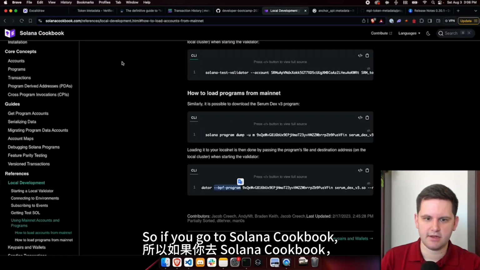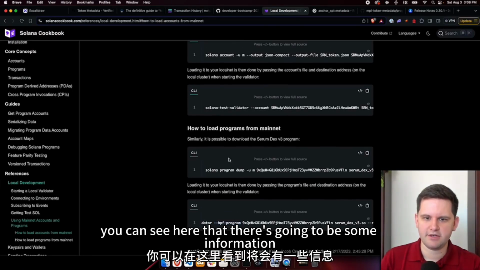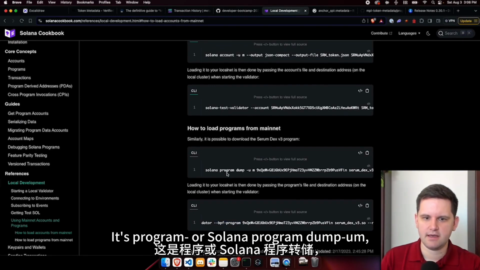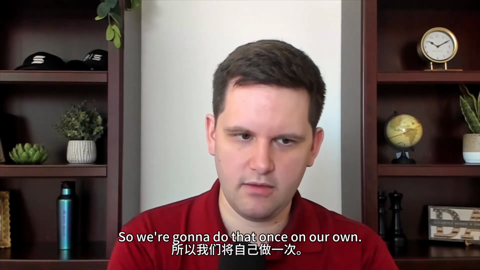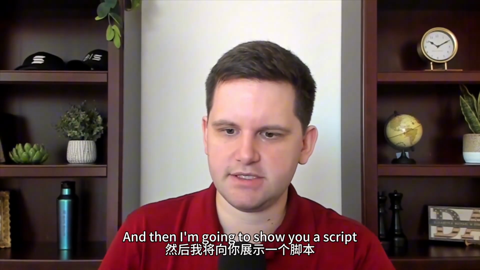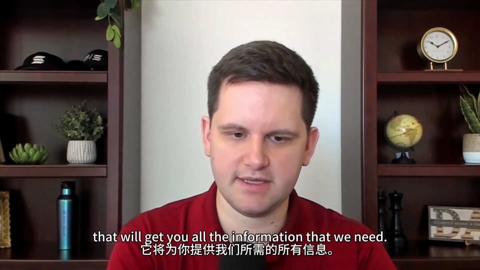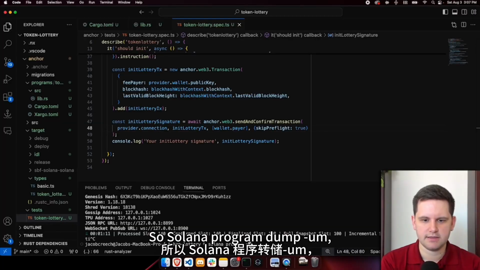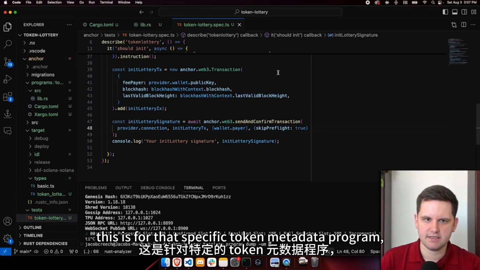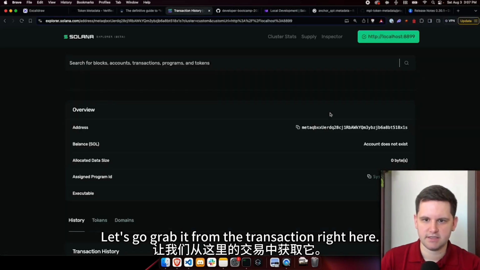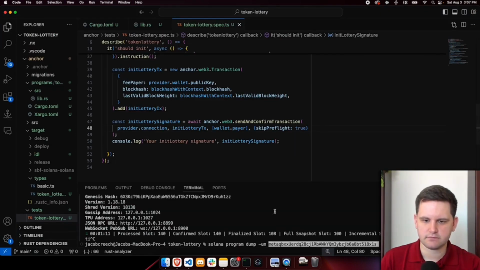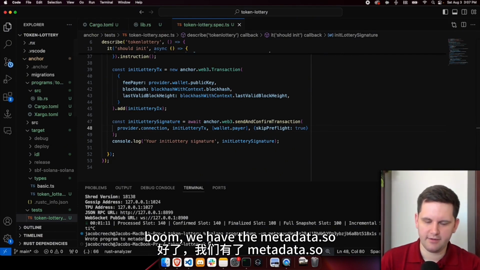So if you go to Solana Cookbook, you can see there's some information on how to dump programs. It's solana program dump -um, your program ID, and the .so file. So we're going to do that once on our own, and then I'm going to show you a script that will get you all the information that we need. So solana program dump -um, for that specific token metadata program, which is, let's go grab it from the transaction right here. And this is going to be put into metadata.so. Boom, we have the metadata.so.